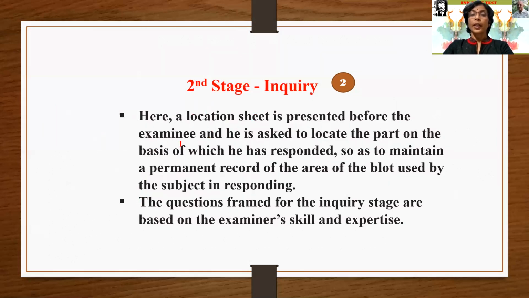Second stage, inquiry. Here a location sheet is presented before the examinee, and he is asked to locate the part on the basis of which he has responded, so as to maintain a permanent record of the area of the blot used by the subject in responding.